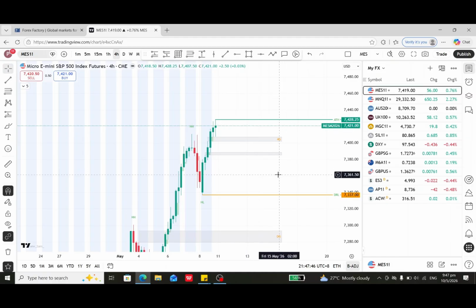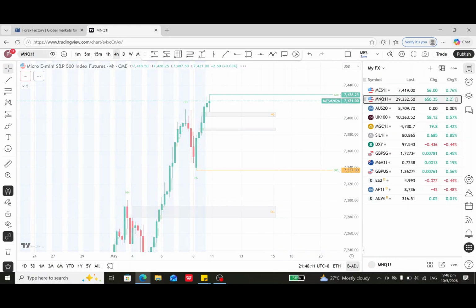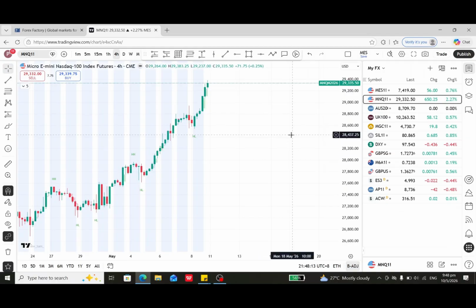So the selling side is low probability, unless the market really crashes and easily breaks below one of these daily rejection lows or breaks below this daily gap, then maybe consider the selling side. But so far the market is bullish, so only finding buy setups. Okay, so that's the S&P 500, and now the Nasdaq. The Nasdaq is also the same as the S&P 500.